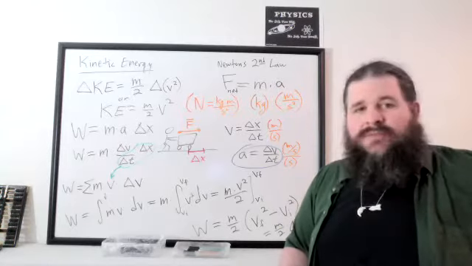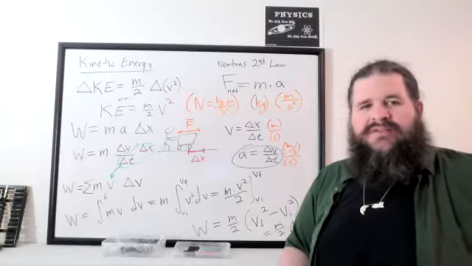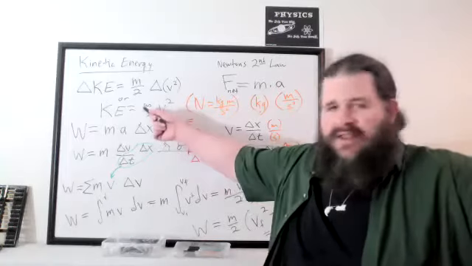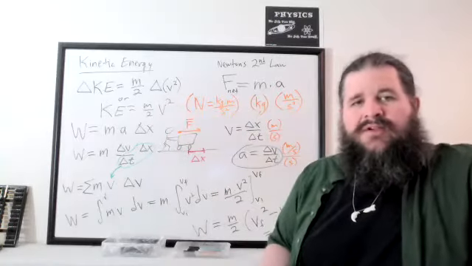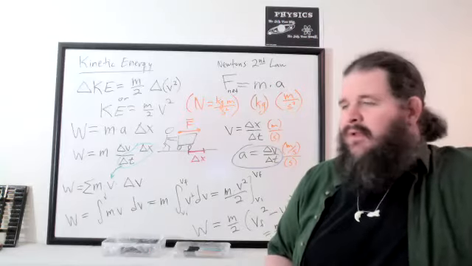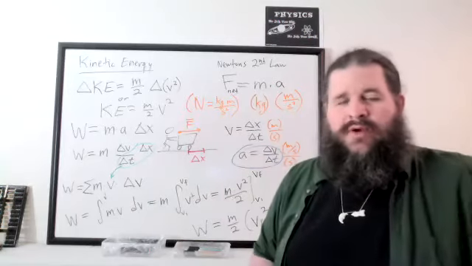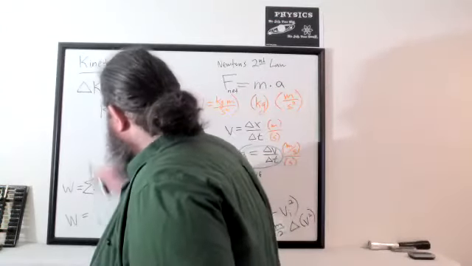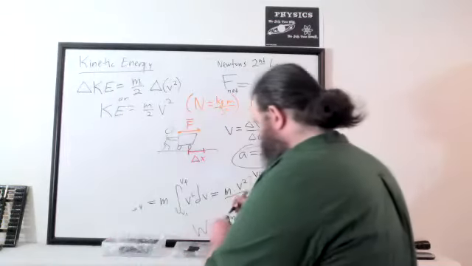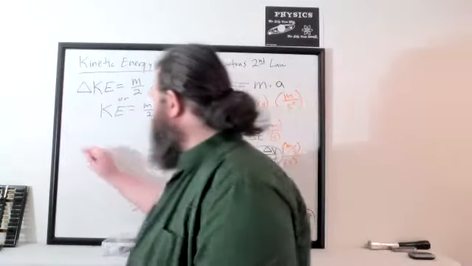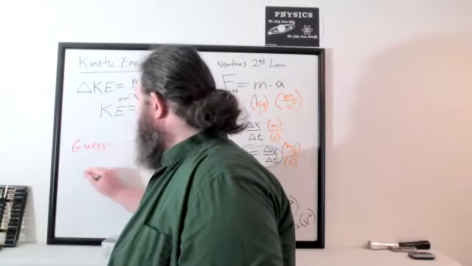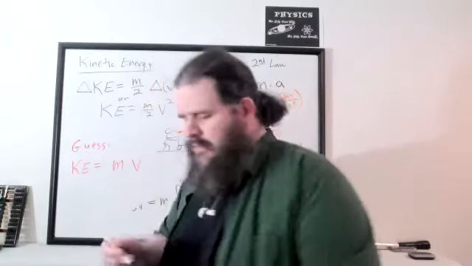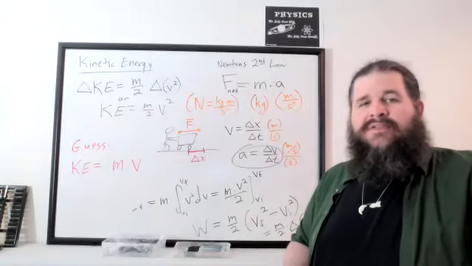And you can get a lot of this just by looking at the units of measurement also. We should expect that the amount of effort it takes to get the object to speed up is going to depend on its mass and its speed. The heavier the object is, the more effort it's going to take to speed it up. And of course, the faster you want it to move, the more energy it's going to take. So even if we didn't run through all the calculus, we could probably guess that it's going to have something about mass and something about speed.